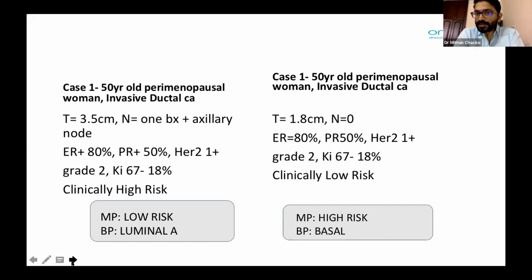So what is the importance of giving neoadjuvant in such a scenario? The importance is that we can prognosticate. Even if the patient is not achieving complete pathological response, we can think of exploiting the data of the CREATE-X, of giving adjuvant capecitabine for another 6 months. So this is the importance of doing the comprehensive genomic profiling in a clinically low risk premenopausal patient.